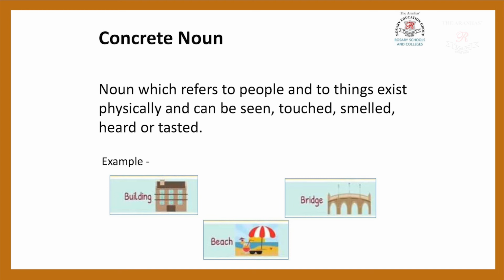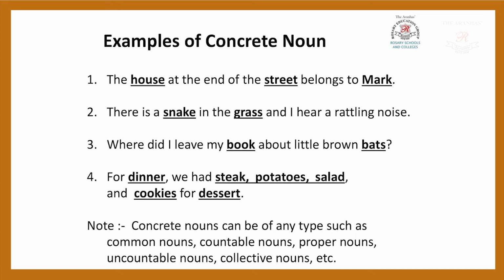Bridge also we can go and touch it. Beach also, we can go on the beach, we can touch the beach and we can enjoy there. So these particular examples, building, bridge and beach are the concrete nouns which we can see, we can touch also. Now we are going to see more examples of the concrete noun and understand more about the concrete noun.